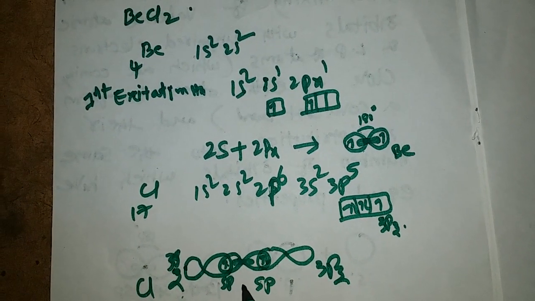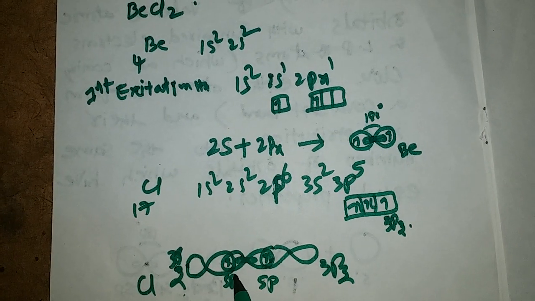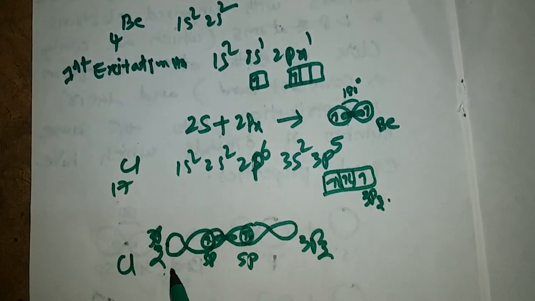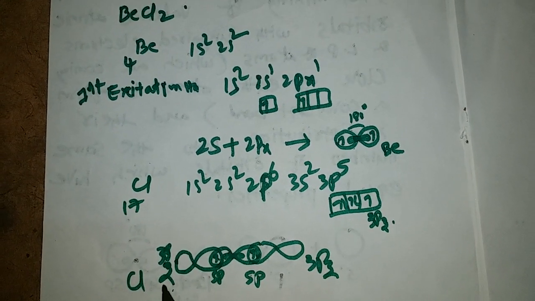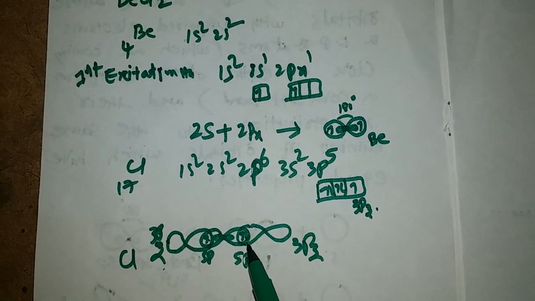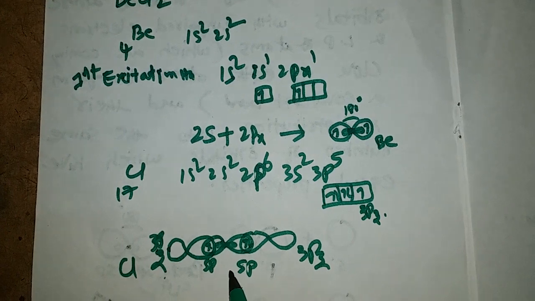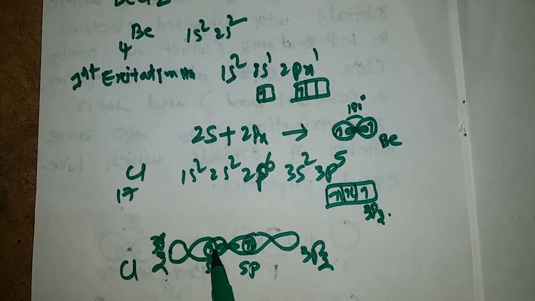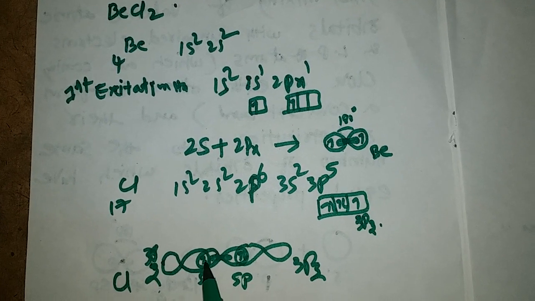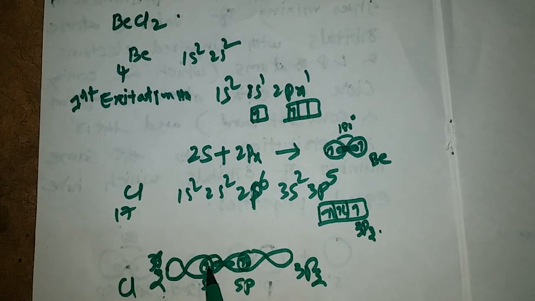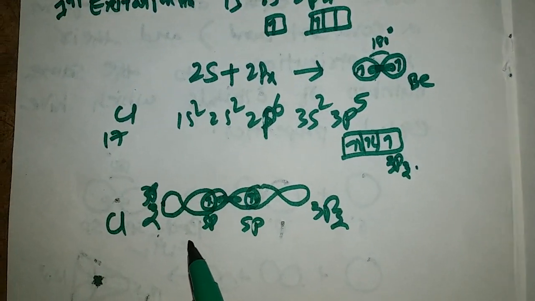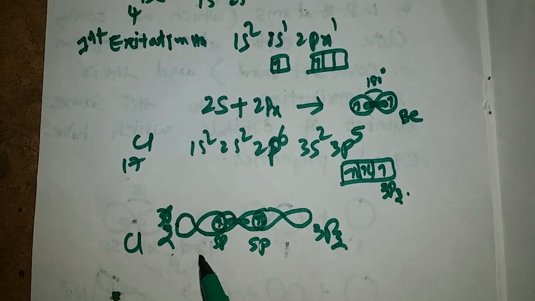So beryllium is giving stability to each chlorine, as its nearest noble gas is argon. Why? Because chlorine has 17 electrons. After giving one electron for sharing, it has 16 electrons. After sharing, 16 plus the shared electron pair gives 18 electrons for each chlorine. So chlorine is getting stability like its nearest noble gas argon.